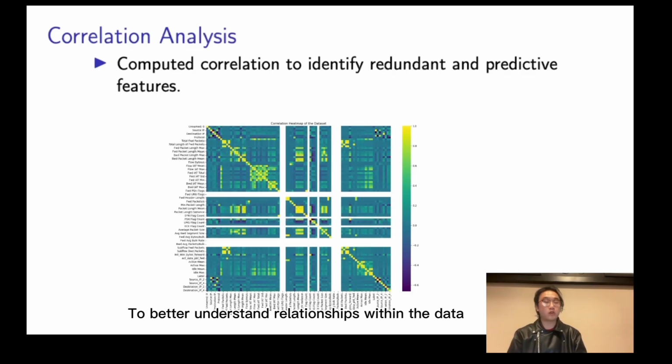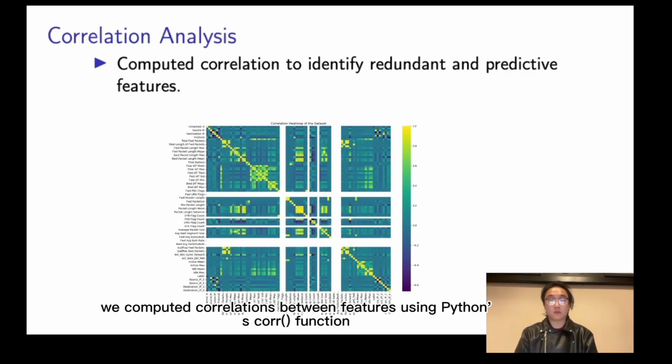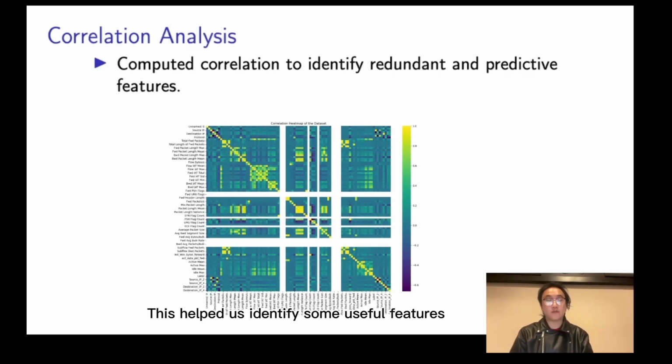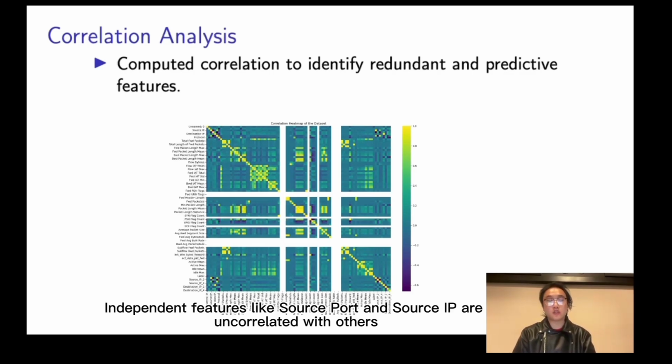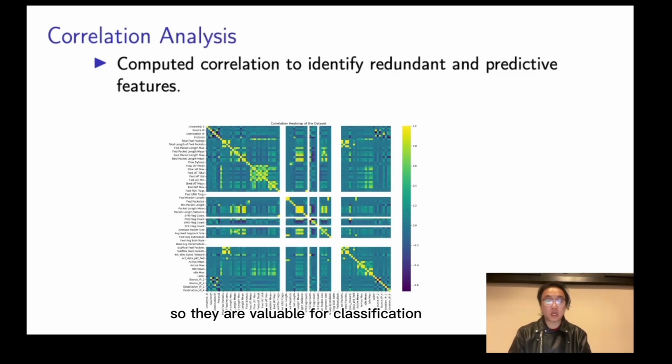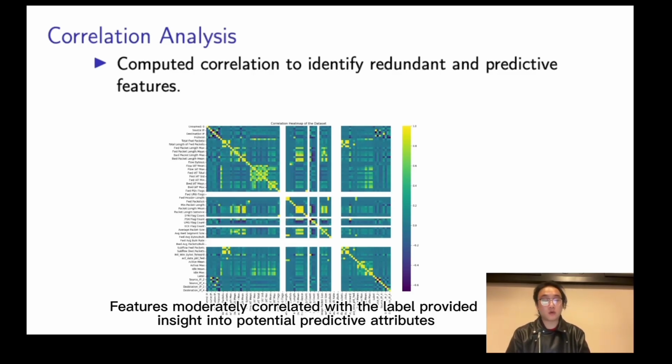To better understand relationships within the data, we computed correlation between features using Python's corr function. This helps us identify some useful features. Independent features like source port and source IP are uncorrelated with others, so they are valuable for classification. Features moderately correlated with the label provided insight into potential predictive attributes.